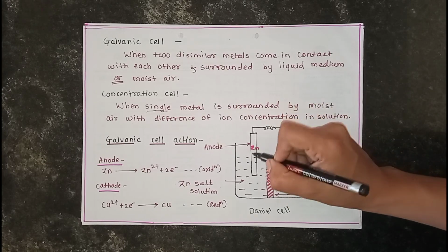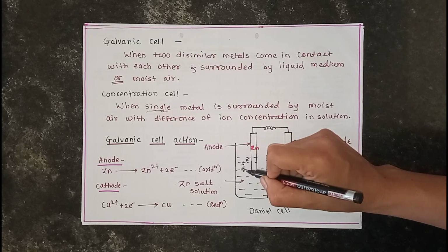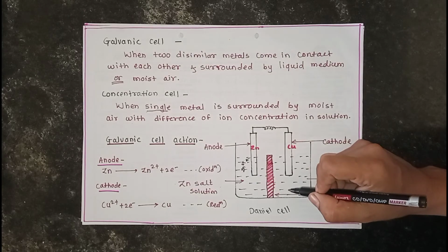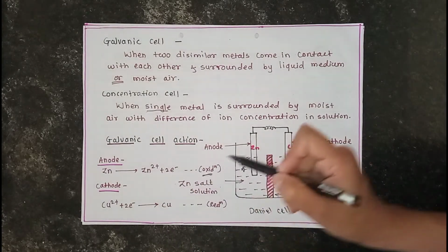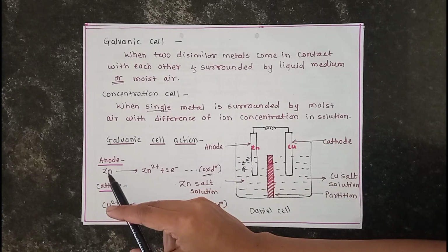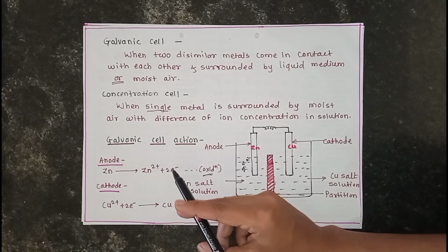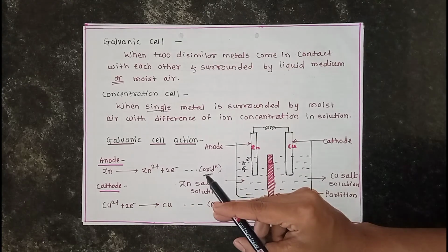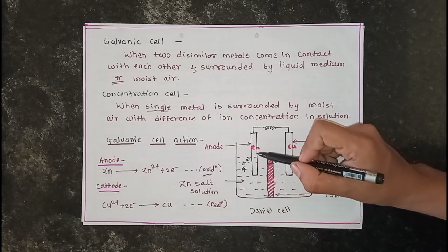The zinc metal donates Zn2+ ions into the solution and loses 2 electrons. So the oxidation reaction is carried out at the anode.